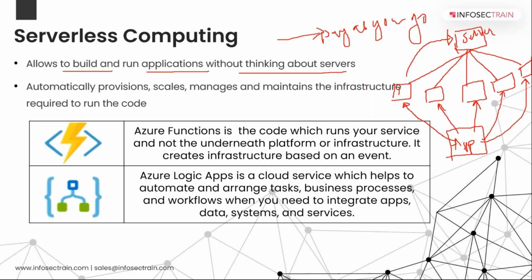But since I am using the cloud, and when we talk about cloud we always talk about cost, I want to save my cost. So I will build a function on the cloud platform. Different platforms have different serverless computing functions.